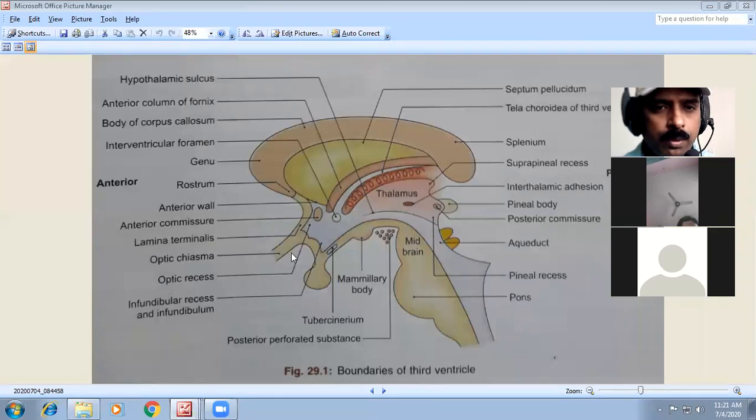Then we have the optic recess here, and this is the infundibular recess and infundibulum of the pituitary gland. Then here we have the mammillary body and the posterior perforated substance. Posteriorly, this is the pons, this is the midbrain, pons and medulla, and this will be the spinal cord.